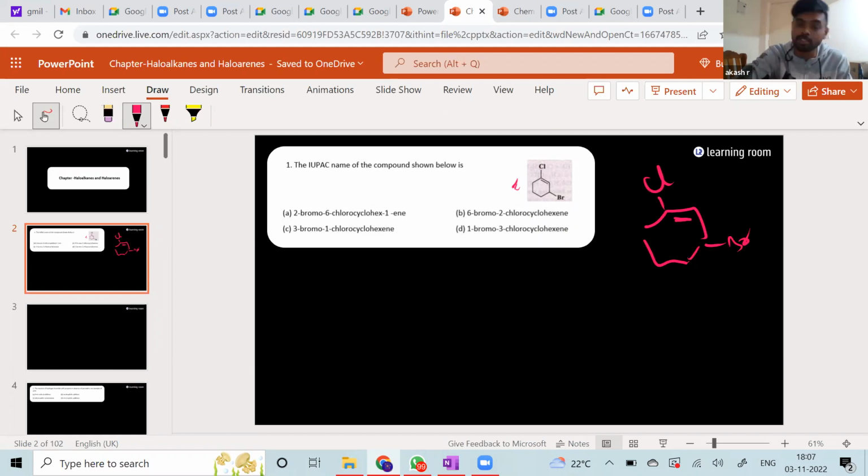Tell me the answer. Which is going to be the highest priority? The double bond. Double bond, absolutely. It is neither chlorine nor bromine. It is the double bond which should be given the maximum priority. So you don't have any place to start other than putting 1 either here or here. You can only do that. If you put 1 here, can I put 2 here?